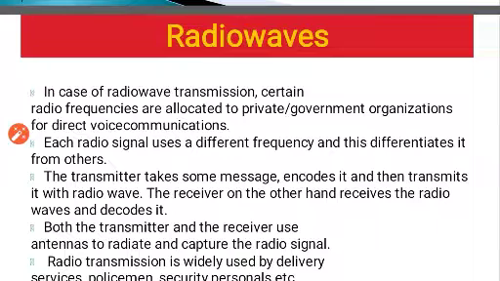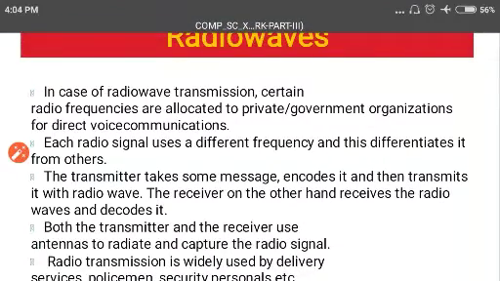So radio waves have a special facility that it has special frequencies for each and everything. The transmitter takes some message, encodes it, and then transmits it with the radio wave. The receiver, on the other hand, receives the radio wave and records it.